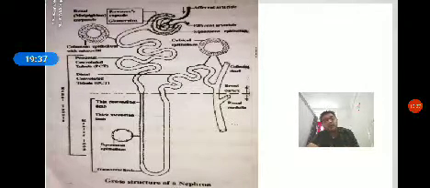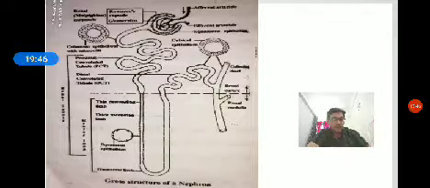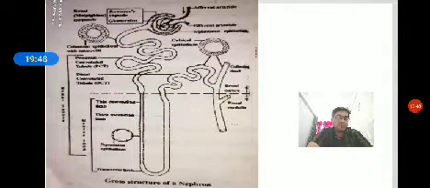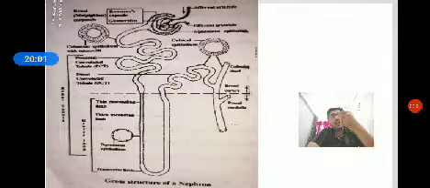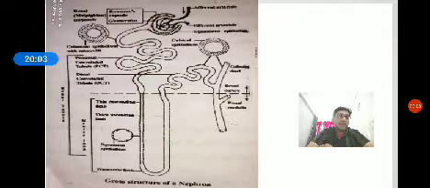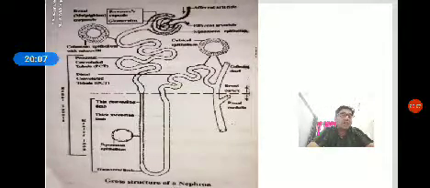So in the next class, we are going to study how the nephron performs the formation of urine through 3 steps: ultrafiltration, tubular reabsorption, and tubular secretion. Apart from this, how the nephron maintains the concentration of urine. The normal person's urine is slightly acidic, how is it maintained? Okay, that we are going to study in the next class.